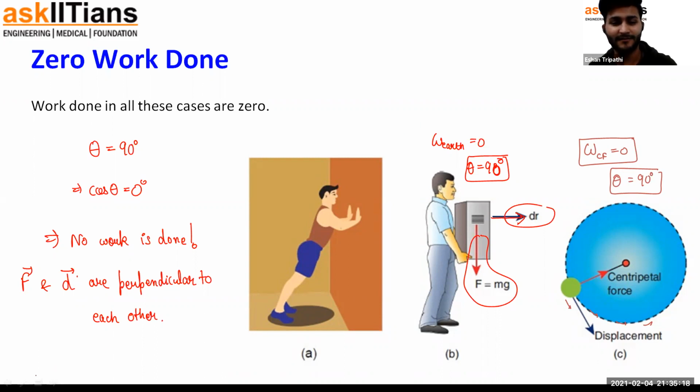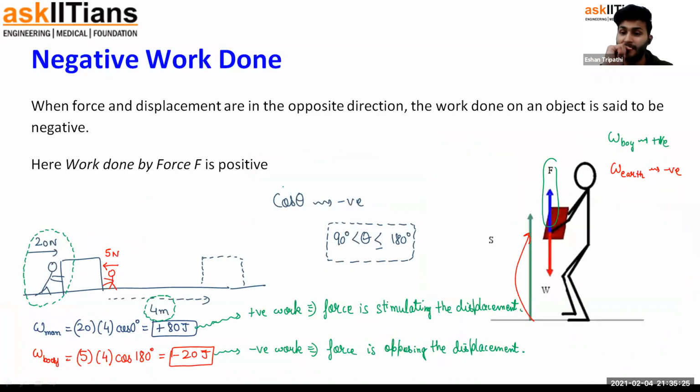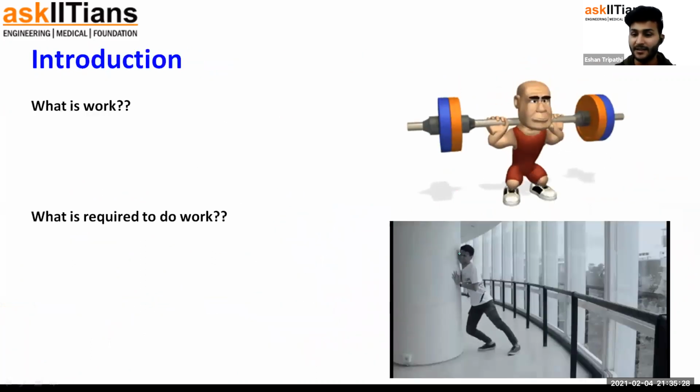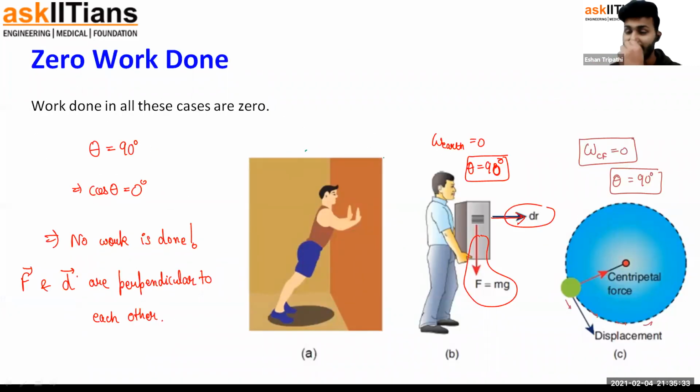In which other case can work done be zero? Like in the first case, this man is doing no work. As we discussed in the very first slide, if you remember, we said this man is not doing any work. Why? Because although he is applying force, the displacement in the first place is zero. So why would there ever be F dot D? Work done will be zero. So if he's applying a force, putting in efforts, but still displacement is not taking place, physics-wise, no work is done. Okay, so that is how we define work.